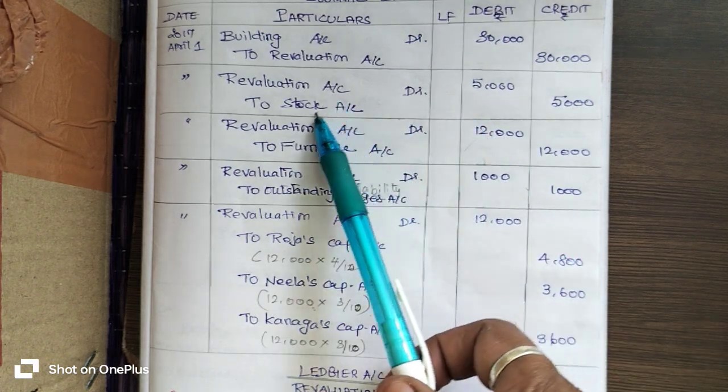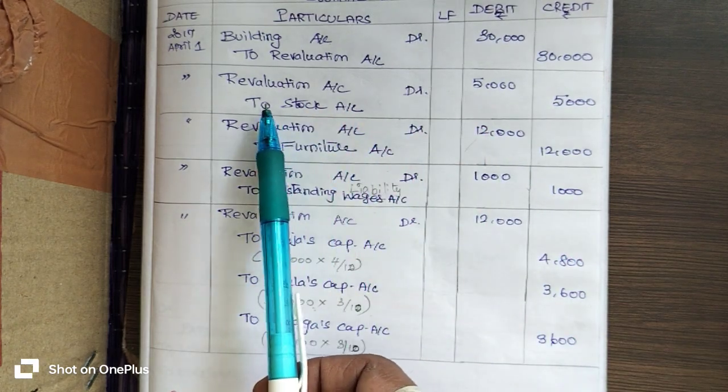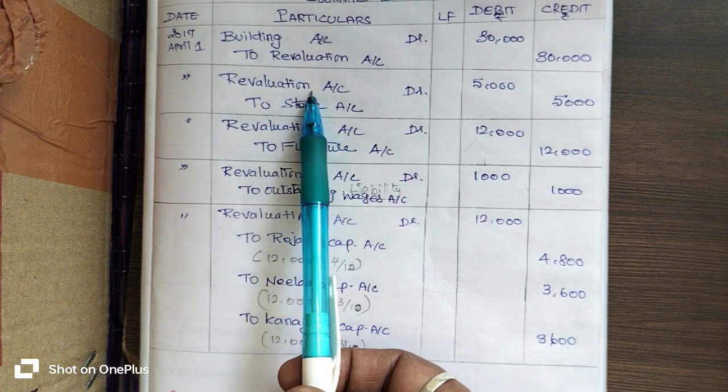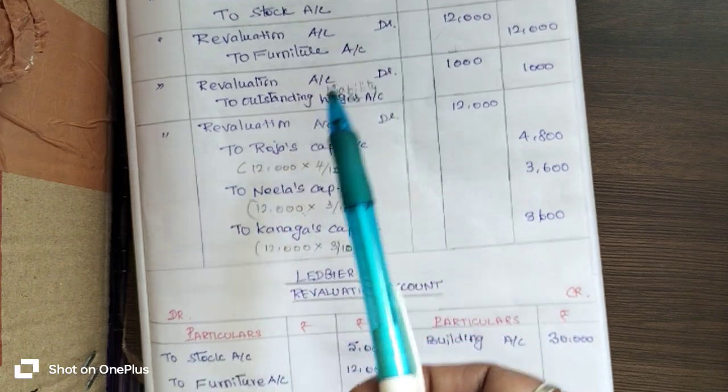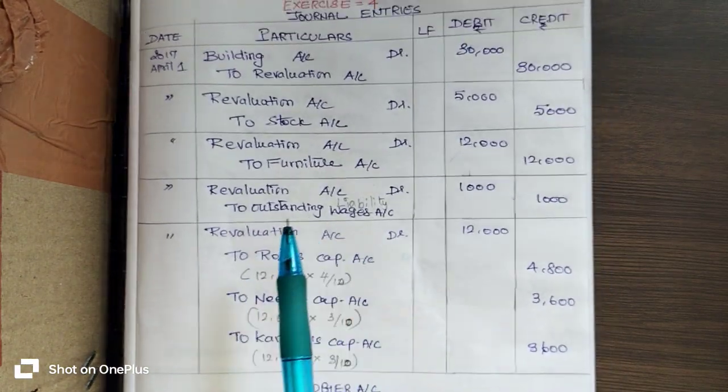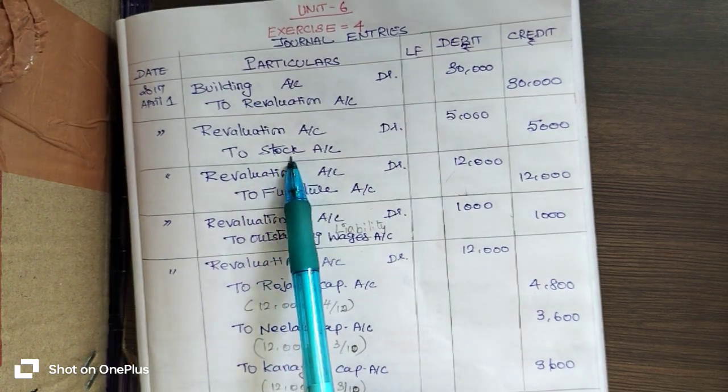Let's take the second transaction. Where is the revaluation account here? Debtor side or creditor side? The revaluation account is on debtor side. So you go to the debtor side of the revaluation account and write the opposite account. Which is the opposite account from the revaluation account?